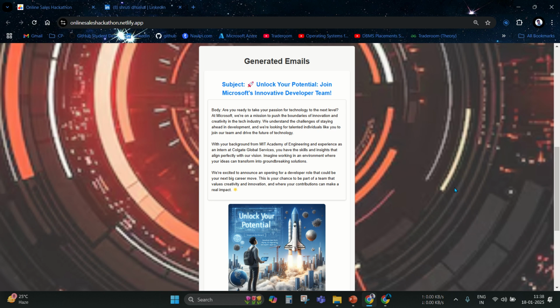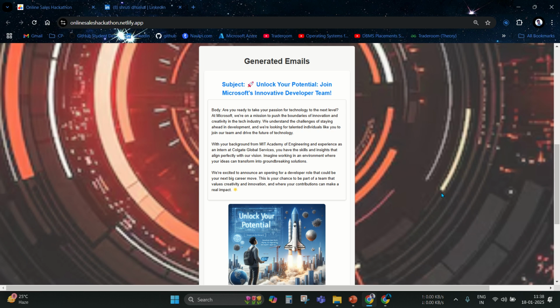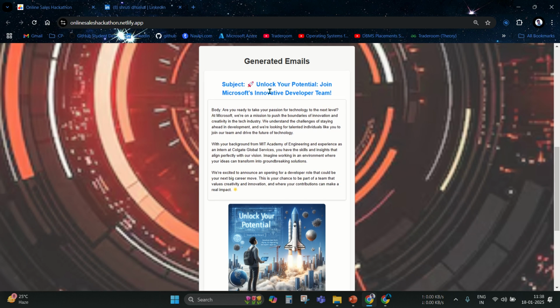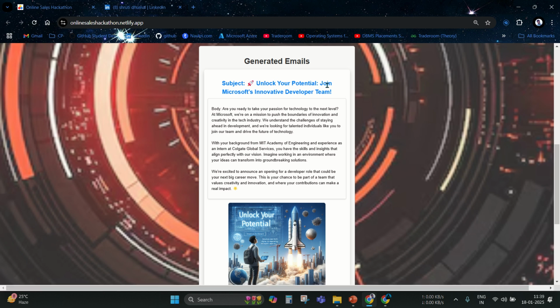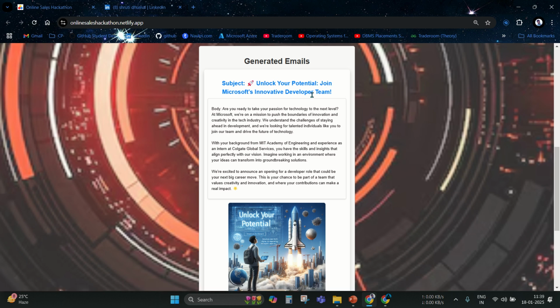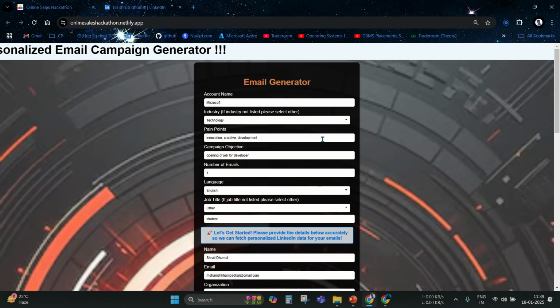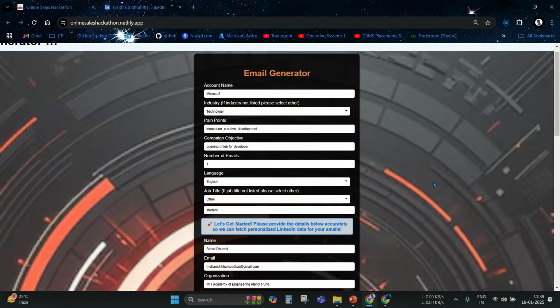We use GPT-4o for content generation and DALL-E models for image generation. As there is a job opening, this is the subject of our email: unlock your potential, join Microsoft innovative developer teams, because we gave the input as opening of job for developer.